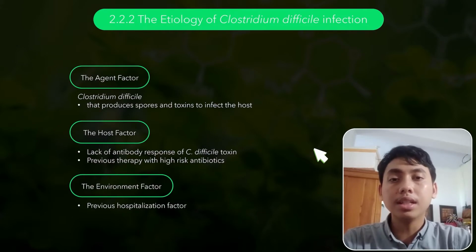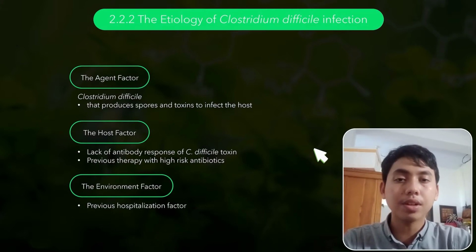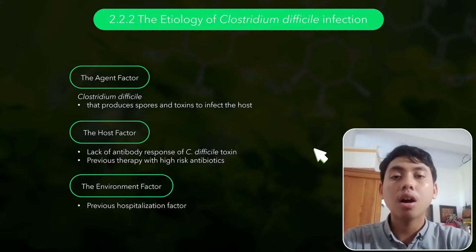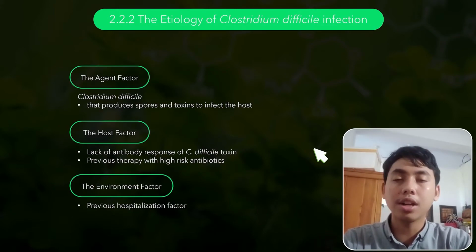Clostridium difficile infection incidence can be exacerbated by some risk factors from the host and environment, such as lack of antibody response to Clostridium difficile toxin, history of previous therapy that may include high-risk antibiotics, for example, the fluoroquinolones and second generation cephalosporin, and previous hospitalization. These risk factors cause Clostridium difficile infection to be termed as hospital-acquired or antibiotic-associated diarrhea. Okay, that's all from me, and the next topic will be explained by my colleague.